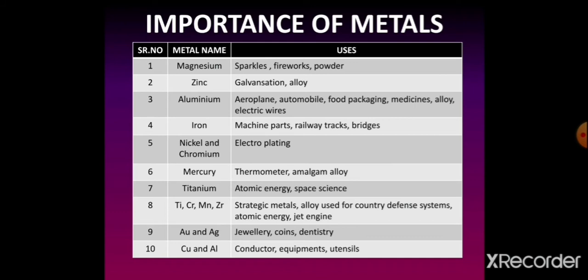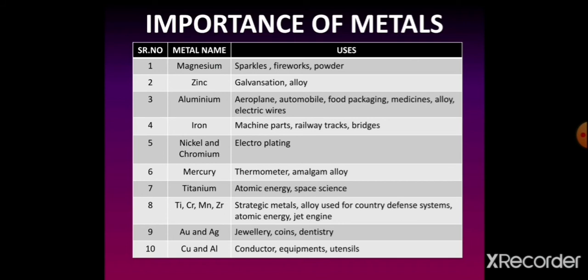Students, uses of aluminium, you better know that. Aluminium foils are used for packing of food items, medicines, and other materials. In previous classes, you studied alloys of aluminium, like magnalium and duralumin.